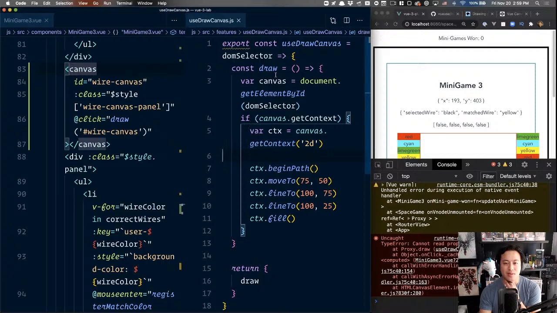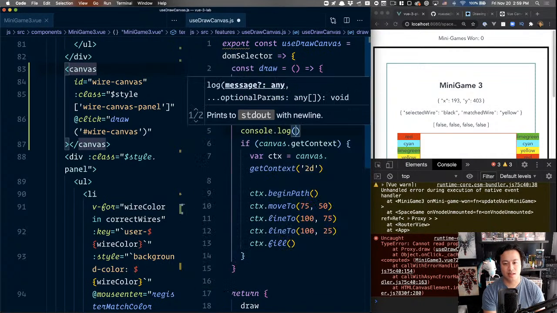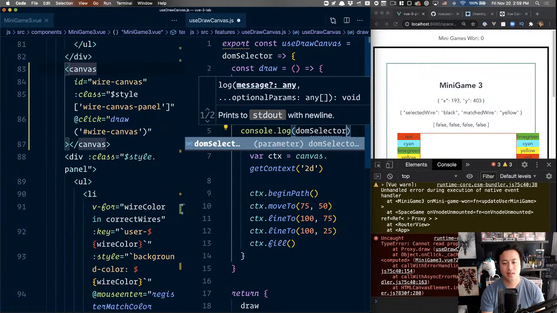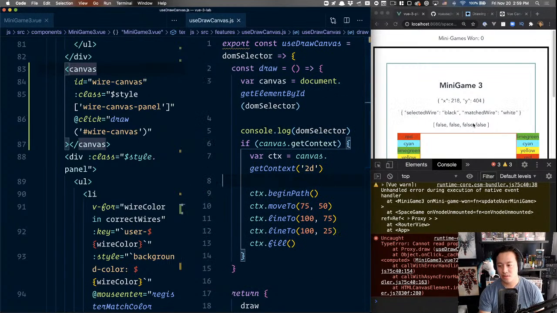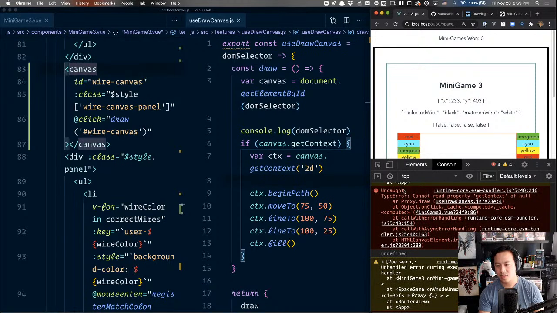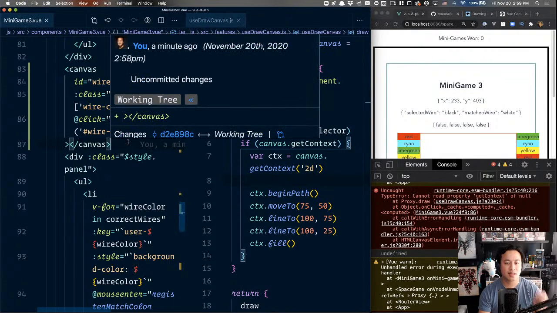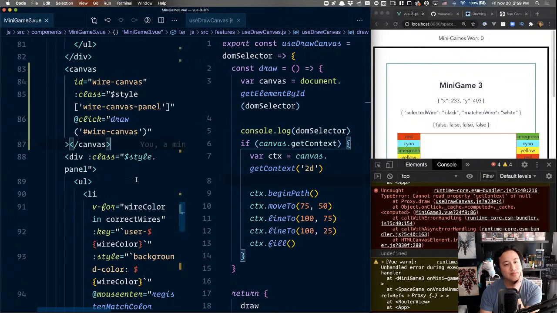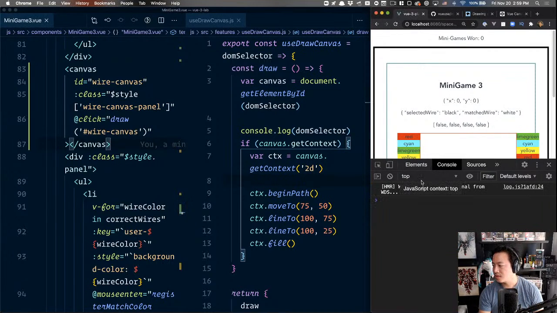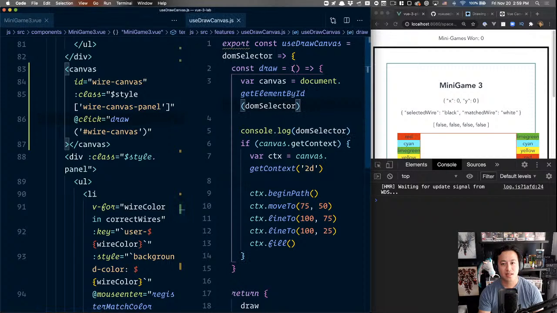This is what bothers me though, because I thought I passed a DOM selector in here. So hang on, let me log DOM selector here. So again, if this worked, oh, why is it undefined? Oh, is it because it's getting, nope. Hang on, refresh. Goes into the use draw, not the, oh, yes, you're totally right.